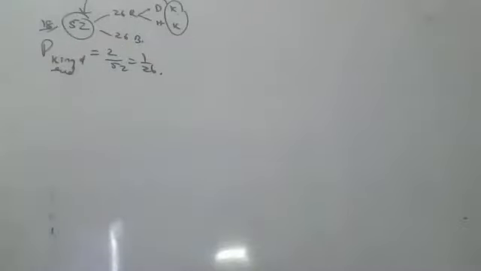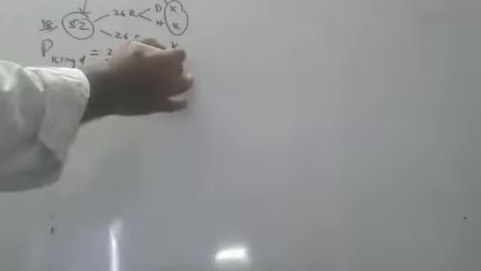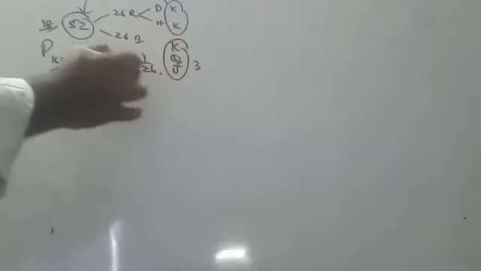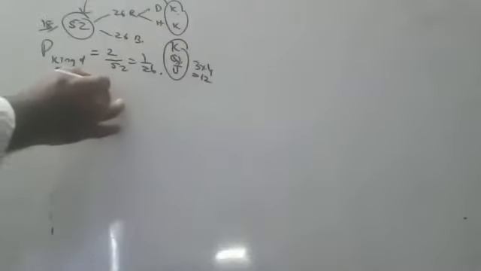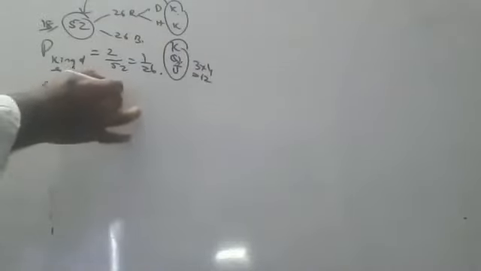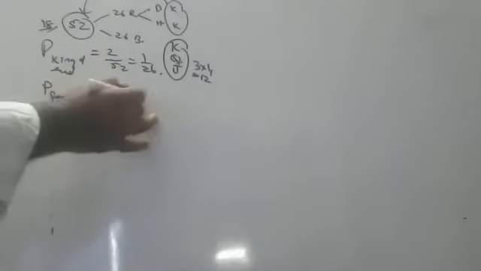Next, Nandika. Probability of getting a face card. Sir, probability of face card: king, queen, jack, 3 are there, but 4 packs are there. 3 into 4 is 12. So 12 by 52. 2 6s are 12, 2 26s are 52, so 3 by 13.